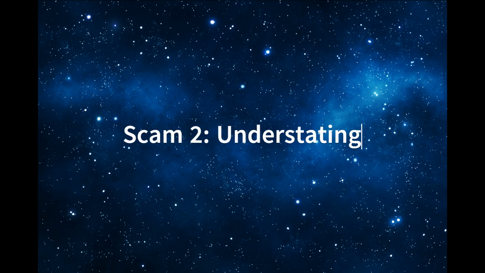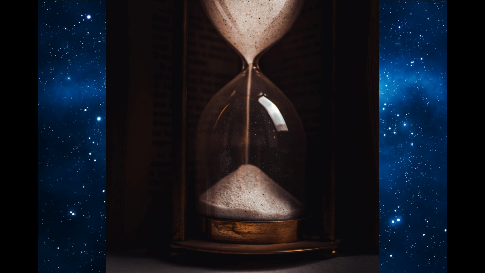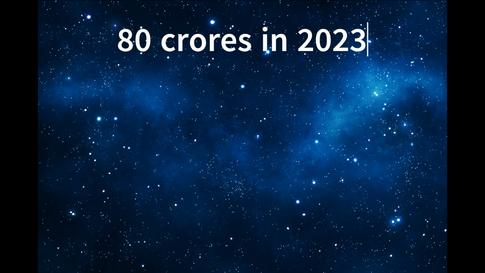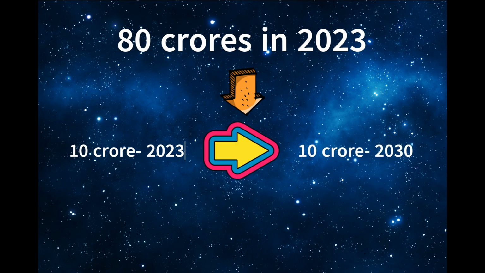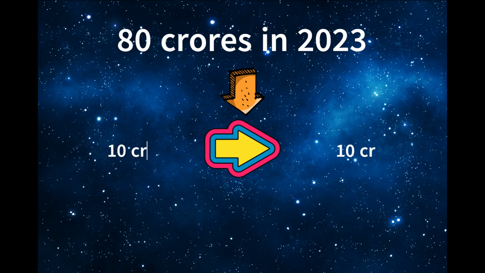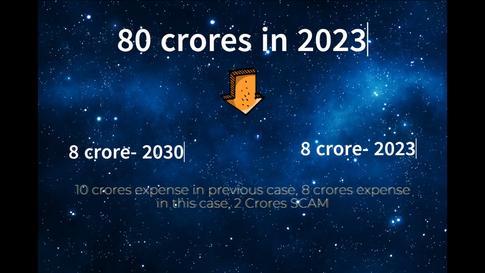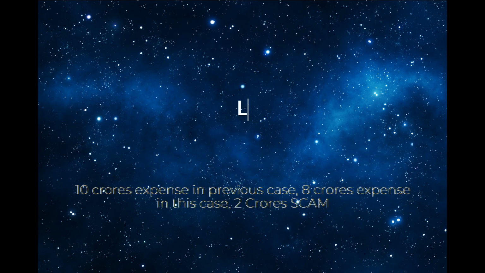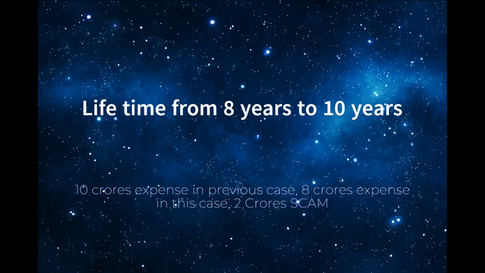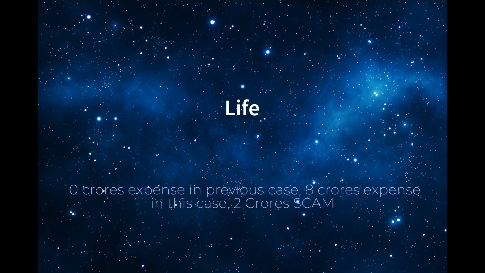Scam 2, Understating Expense. Expense on any fixed asset has to be distributed through the lifetime of the asset. For example, a company bought a machine worth 80 crores and as per industry standard that machine's lifetime is 8 years. Hence the expense has to be 10 crores each year for 8 continuous years in the profit and loss statement. If the company's calculations show that the machine's lifetime is 10 years, the expense in each year becomes 8 crores. Hence by this move the company can show 2 crores extra profit. Just by increasing the lifetime of the asset from 8 years to 10 years, the company can show 2 crores of additional fake income.